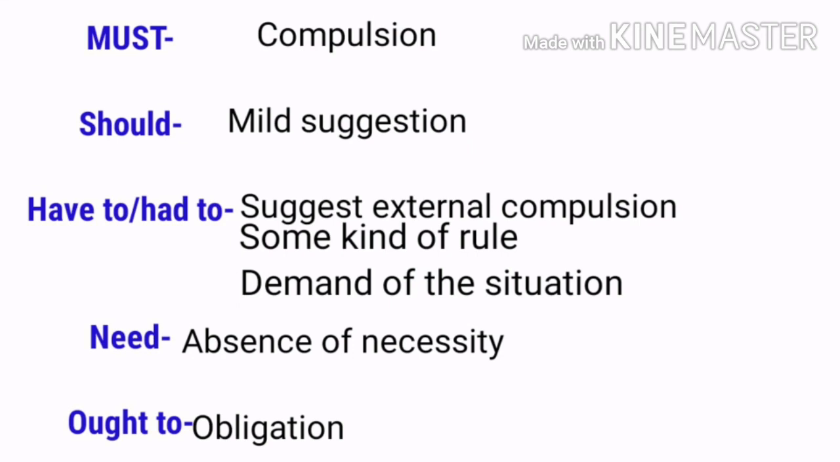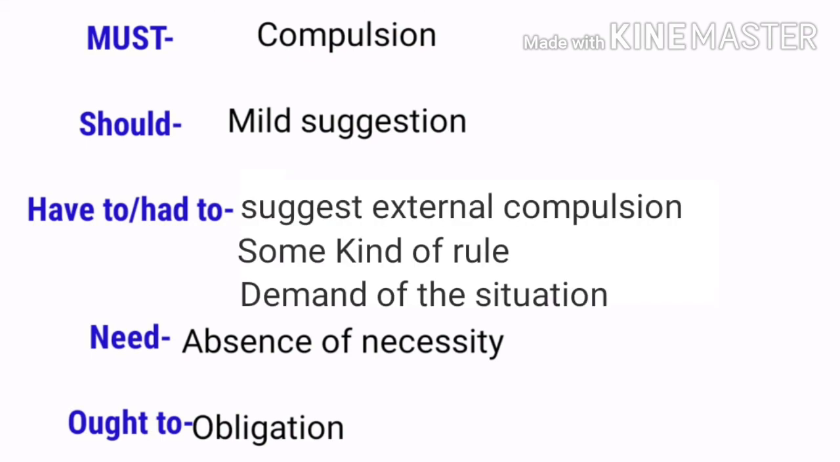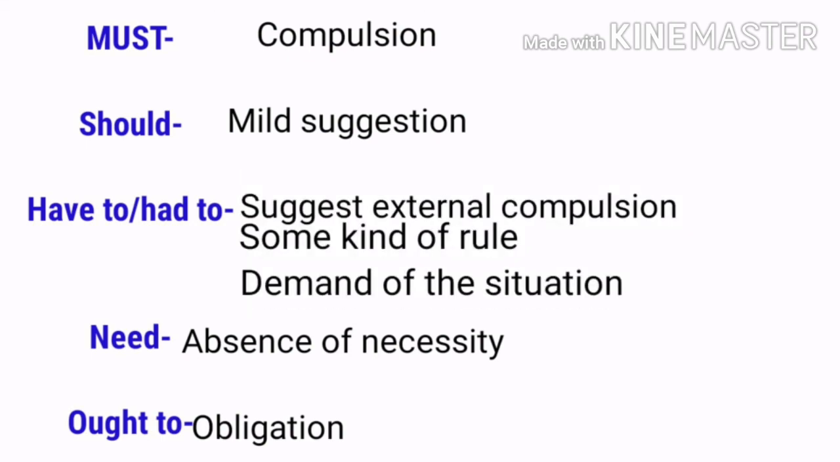The first one is must. That is a compulsion that suggests that the speaker insists something is to be done. Should is used for giving suggestion, advice that can be general or mild. Have to, had to is used to suggest external compulsion or some kind of rule or the demand of the situation. Need means absence of necessity. That is not much required. Ought to is obligation. It indicates moral obligation to do something.